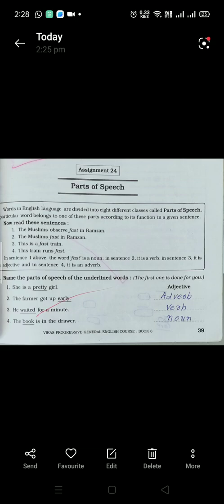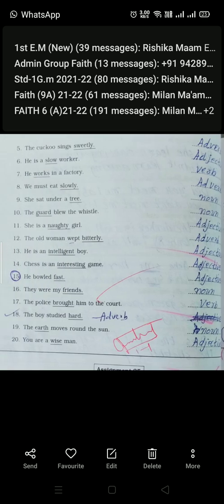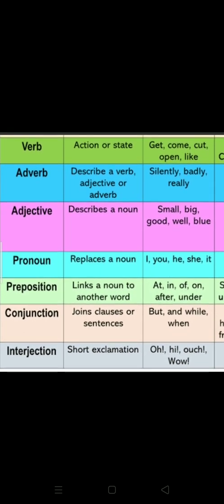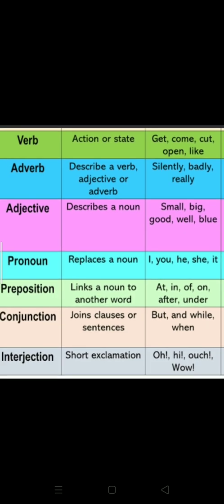Now you already know a few things. Look over here kids, these all are parts of speech: verb, adverb, adjective, noun, pronoun, preposition, conjunction, interjection. Now you all know what is a noun, correct?